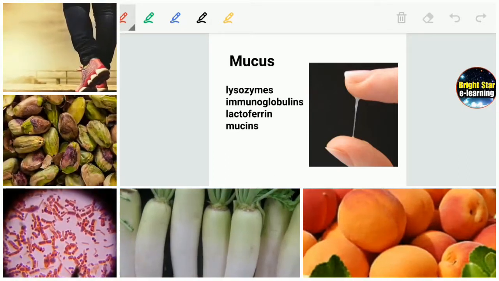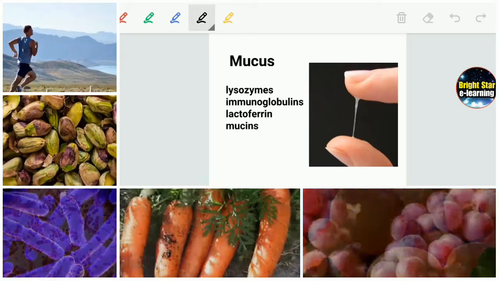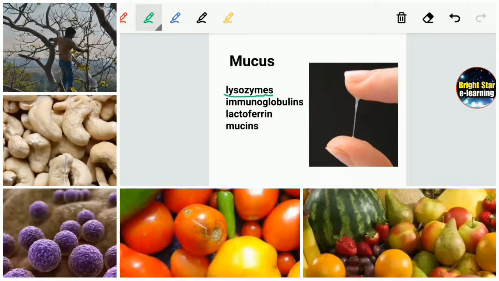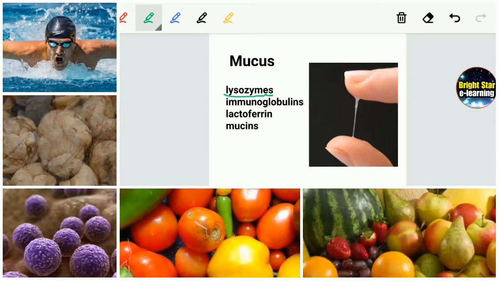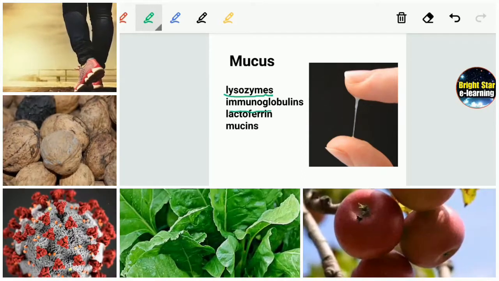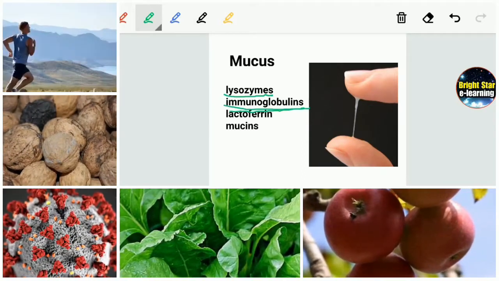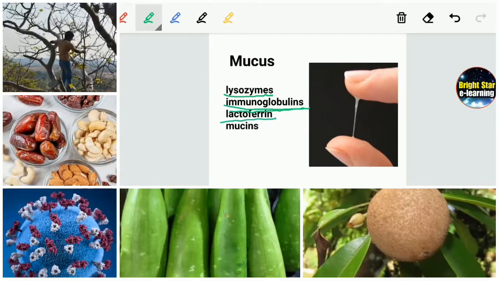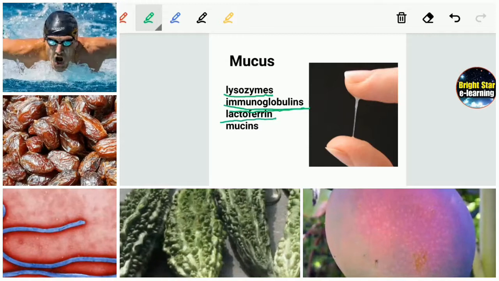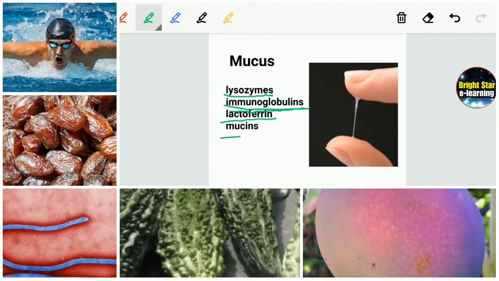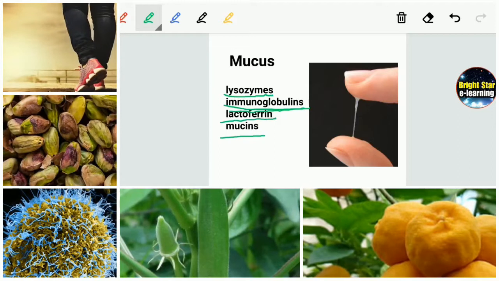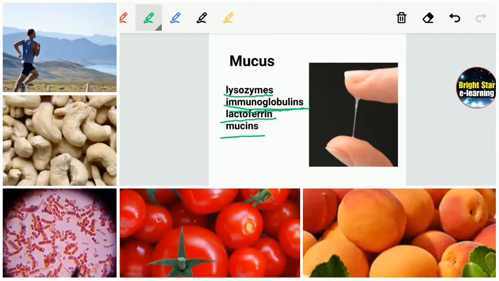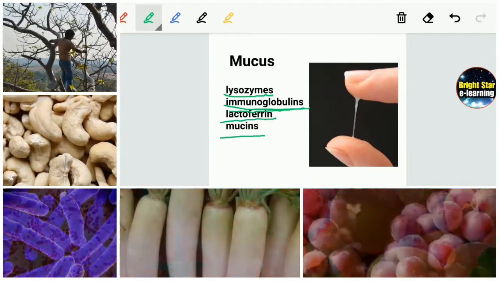For example, here you can find lysozyme. Lysozymes kill bacteria. Immunoglobulins, especially, provide immunity against viruses. Lactoferrin is also a microbial killer. Then mucins. So lysozymes, immunoglobulins, lactoferrin and mucins are present in mucus to give us general protection.